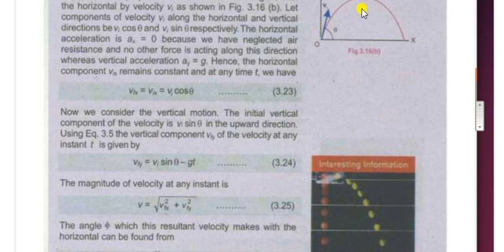So at maximum height, velocity becomes minimum, because Vy component becomes 0 and V only becomes equal to x component of the velocity. So the answer of the question is that at the point of projection and the point of landing, velocity has maximum value, but at the maximum height, the velocity has its minimum value.